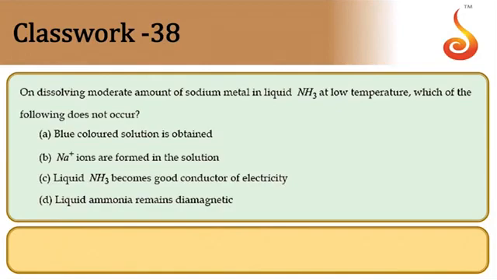Next, 38th one. On dissolving a moderate amount of sodium metal in liquid ammonia at low temperature, which of the following does not occur?